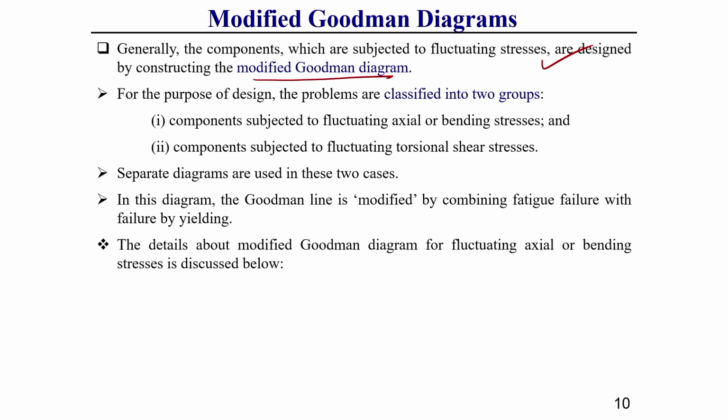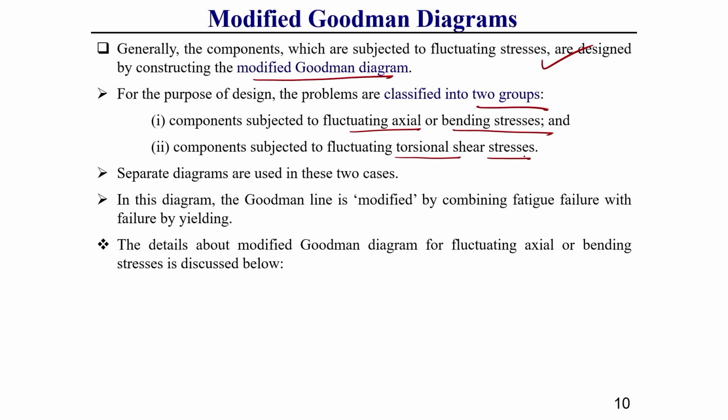For the purpose of design using the modified Goodman diagram, the problems are classified into two groups. What are those two groups? In one group are the components subjected to axial and bending types of stresses. The other group is the components subjected to fluctuating torsional types of shear stress.